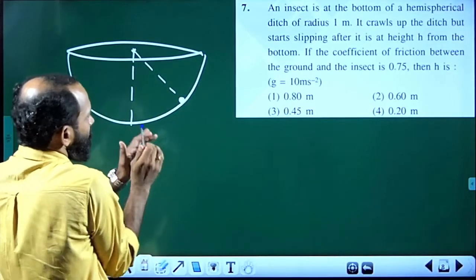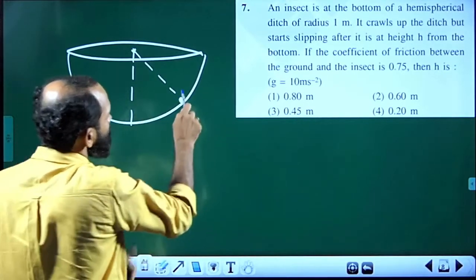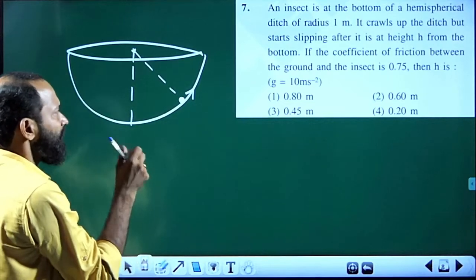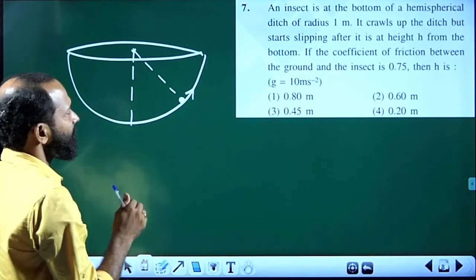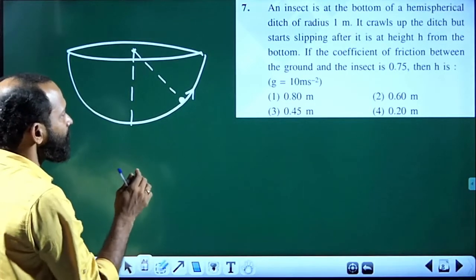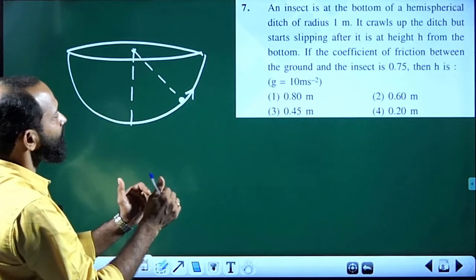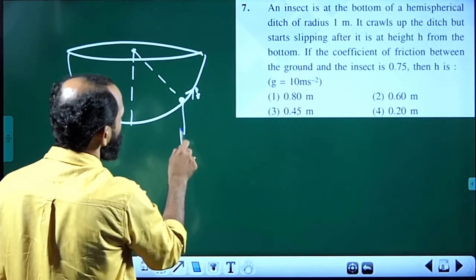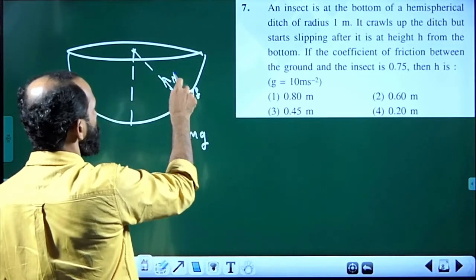When it tries to crawl up, it exerts force downward. So the static friction, when it goes very gently, so that its relative velocity can be neglected, there is an impending motion of the insect downward, the tendency to slip is downward, so the static friction is acting upward. The other force is the gravitational force mg, and the other is the normal contact force.